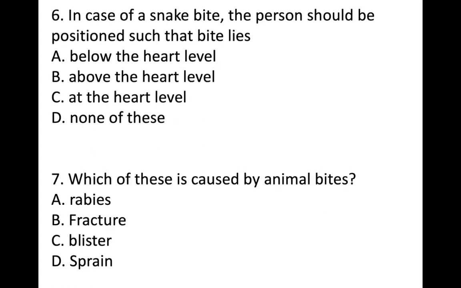Moving on to question number 6. In case of a snake bite, the person should be positioned such that the bite lies below the heart level, or above the heart level, at the heart level, or none of these. It is definitely below the heart level so that the poison doesn't spread fast. That is the reason. Seventh one, which of these is caused by animal bite? Rabies, fracture, blister, sprain. The answer is quite obvious, right? It is rabies.